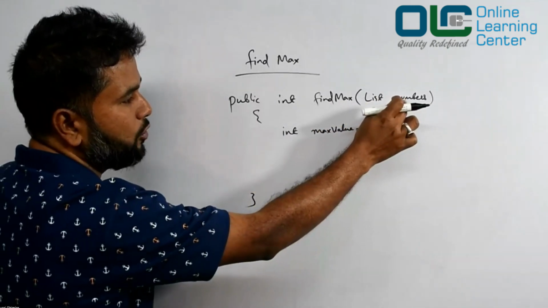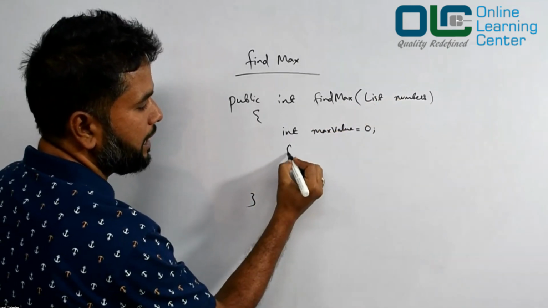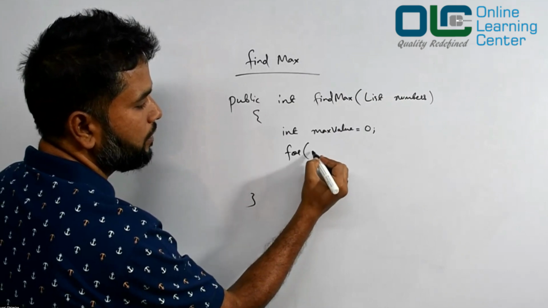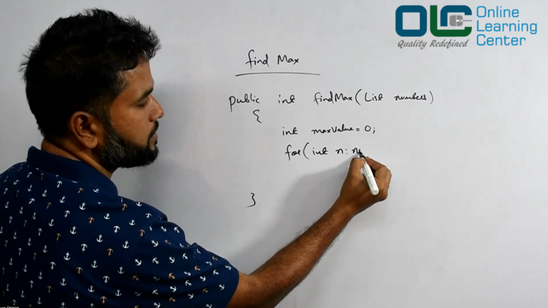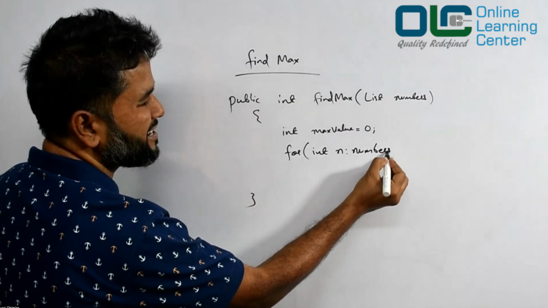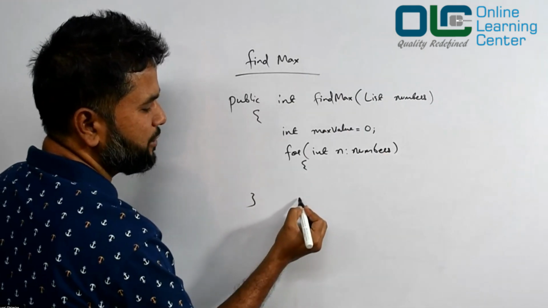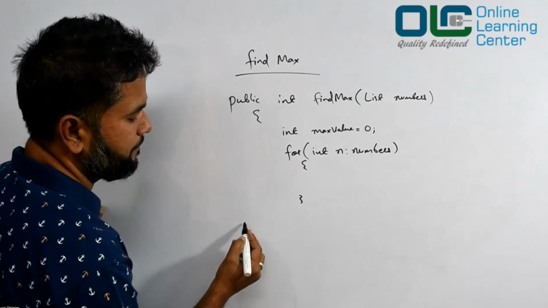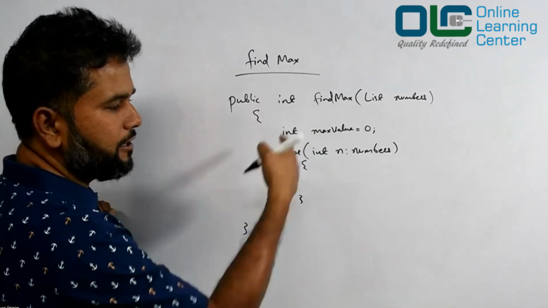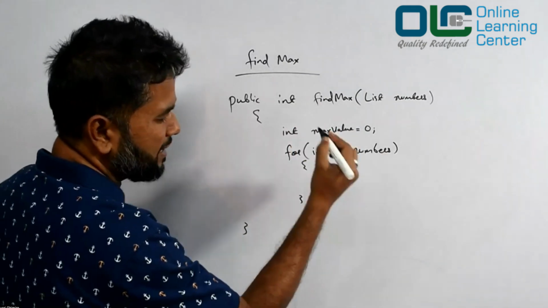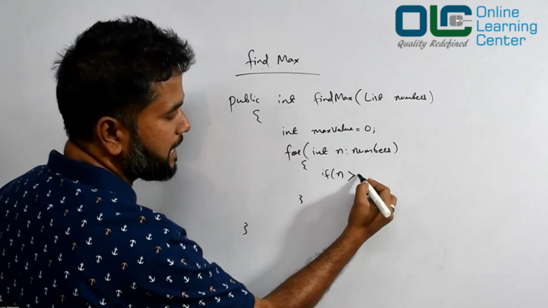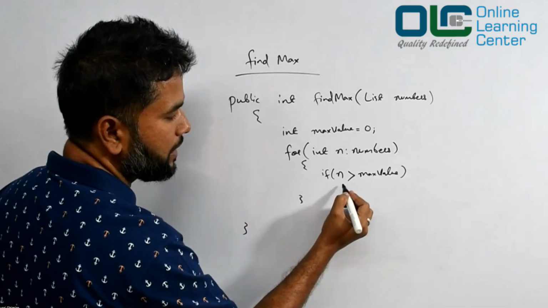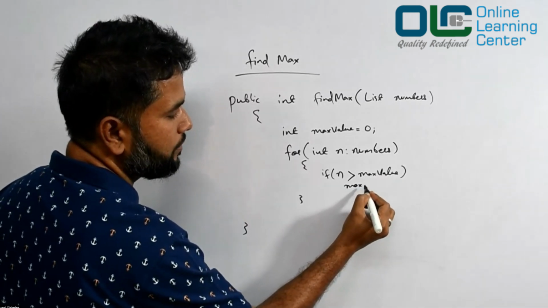Now I'll start looping through these numbers, right? I'll use some loop, for int n from numbers. As I said, if you don't understand this, it's absolutely fine. I'm just trying to get you started. It will iterate for every number, right? Now I'll have some condition: if n is greater than the maxValue I had, then I'll say maxValue is equal to n.